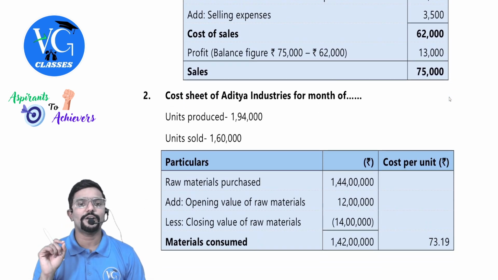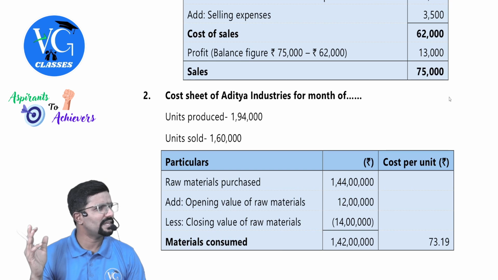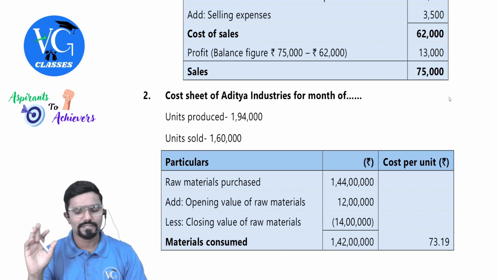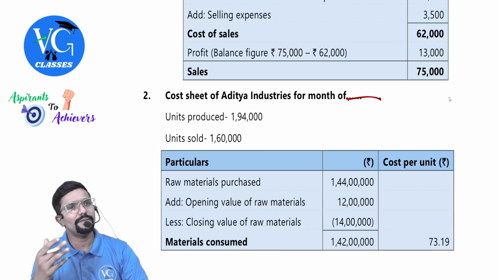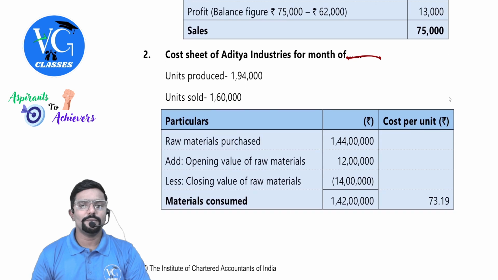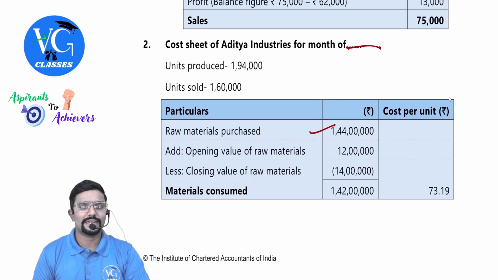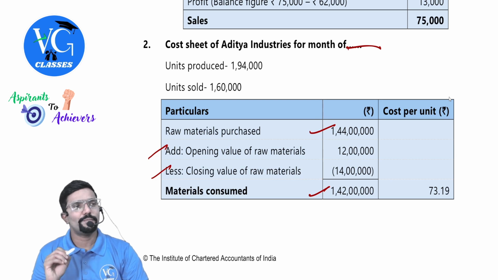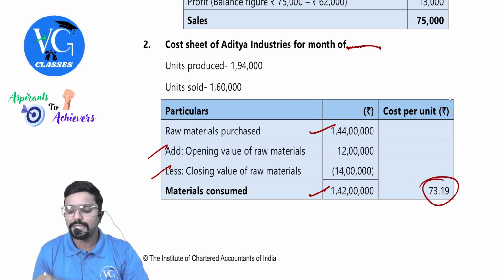Cost sheet of Aditya Industries for the month of dash. I think the month is mentioned, I guess? Which month? That's all. Okay, that is why they have put dash. If name is given for the month, you add. Units produced 1,94,000, units sold 1,60,000. Raw material purchase price 1 crore 44 lakh. Opening value of raw material, closing stock of raw material is given, adjusted. What do you get? Raw material consumed. Per unit also is calculated.